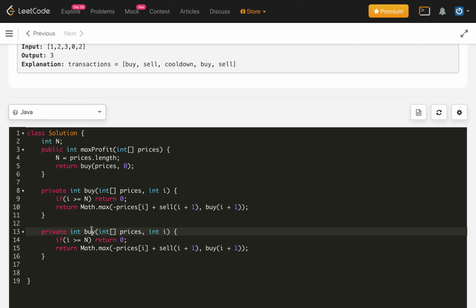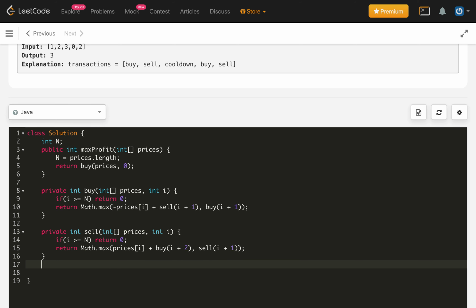So for another method, let's just copy paste this and modify the function. This will be our sale, and here also the base case is the same. Here, instead of negative, we will get the gain, so this will be prices of i. Then instead of buy at i plus 1, we call buy at i plus 2, because of the one-day cooldown period. Otherwise we will get sale of i plus 1. So this is the simple recursive implementation.